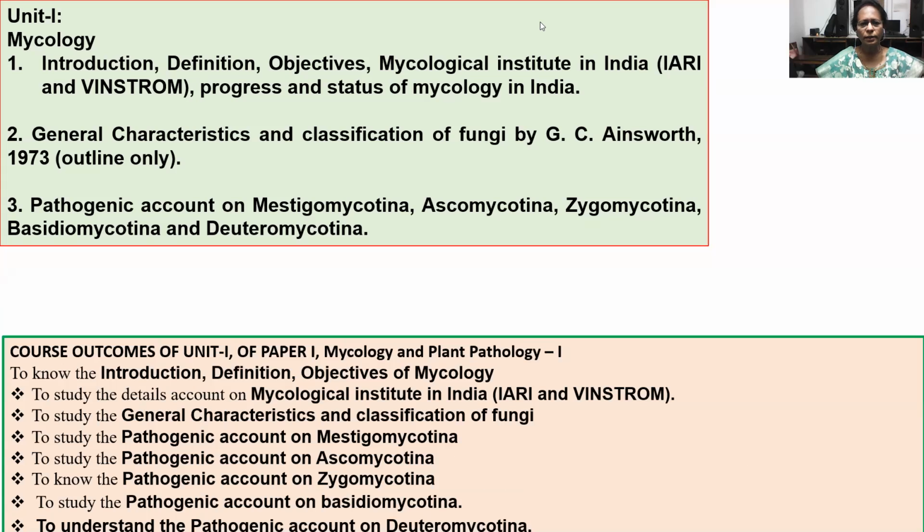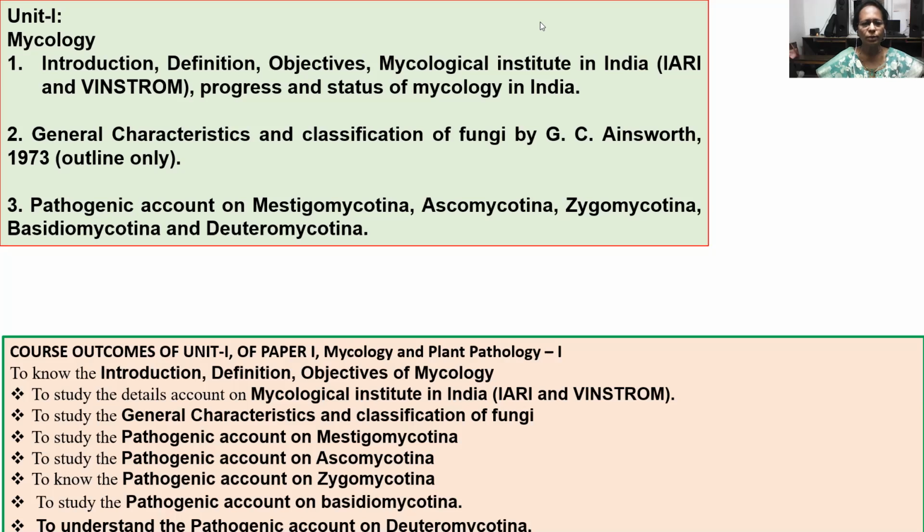General characteristics and classification of fungi proposed by G.C. Ainsworth in 1973. Pathogenic account of Mastigomycotina, Ascomycotina, Zygomycotina, Basidiomycotina, and Deuteromycotina. All these topics are included in this unit 1.